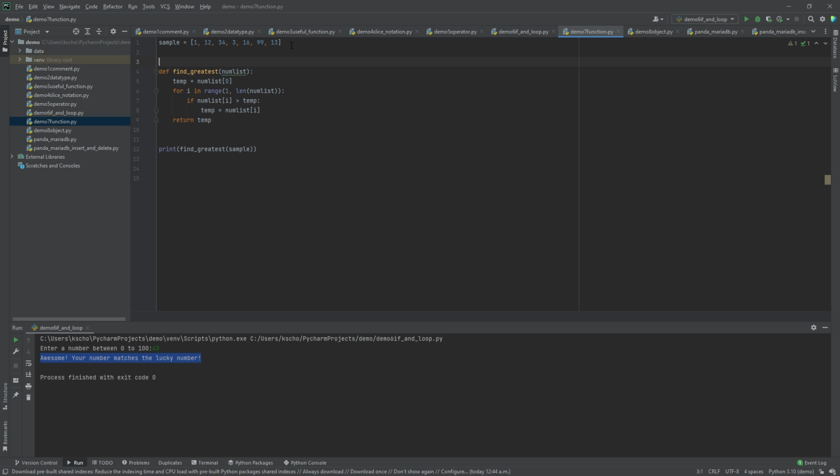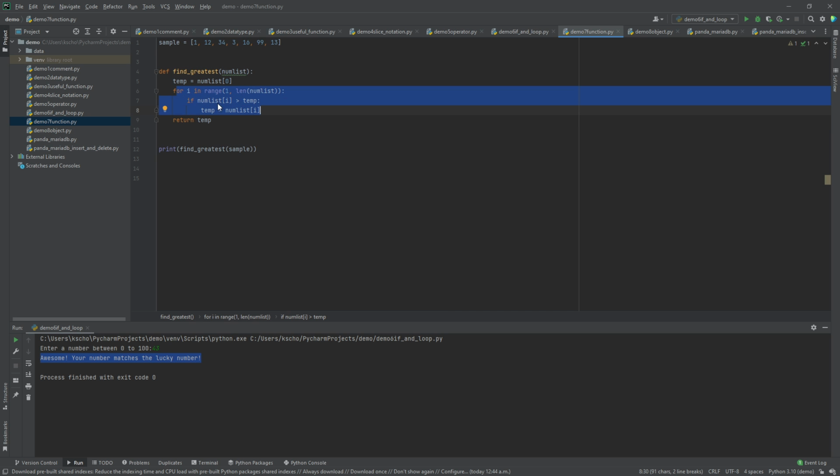And then this is just the basics of finding the greatest element in a list. Let's say I have a number list with 1, 12, and so on. The maximum will be 99. I will store the first one in a temp variable and check the next element.